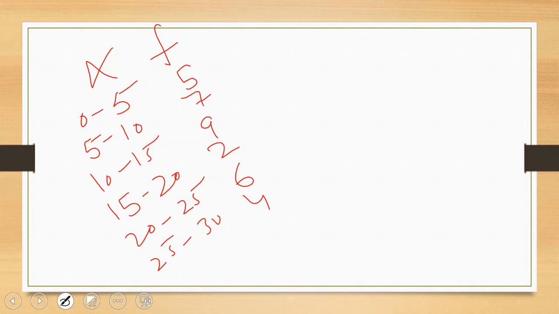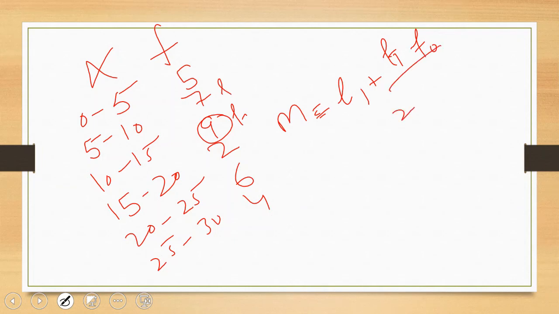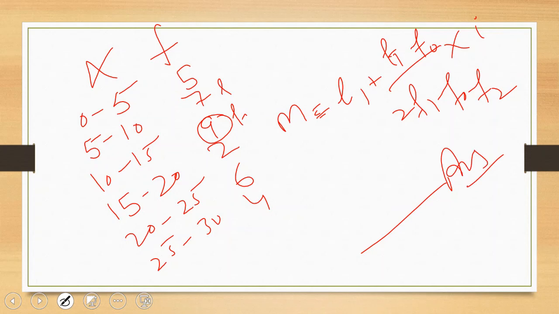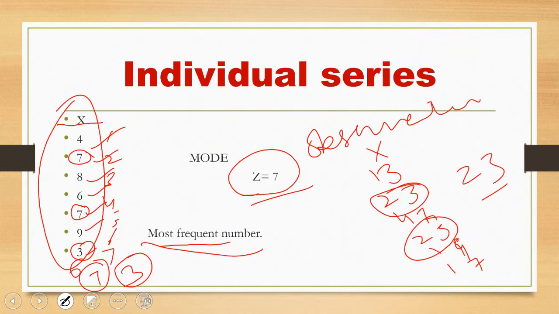Okay, we all write the formula. आपको याद होगा? L1 plus highest frequency, that is F1 minus F0. This is F1, F0. And then 2F1 minus F0 minus F2 multiply by class interval. So please calculate this question and I would like to see your answer in the comment box. Okay, we will revise this.